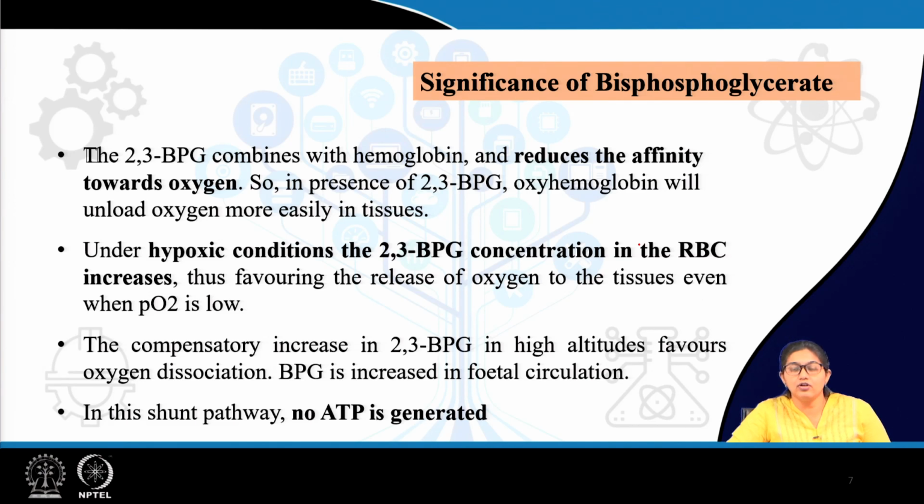How is it helpful? With the effect of 2,3-BPG, oxygen can be easily detached from hemoglobin, which means it can be easily delivered to the tissues. Now, it has immense role in those conditions where there is hypoxia. In hypoxia, there is very low supply of oxygen.